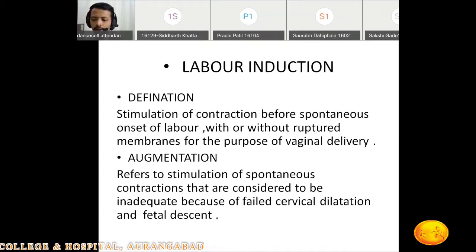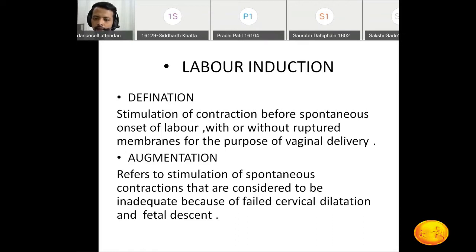What should be the normal rate of cervical dilatation? It should be 1 centimeter per hour. But after 4 hours, she is around 5 to 6 centimeters. What we can say is that the spontaneous contractions have already started, but those contractions are not enough, or they are inadequate, because of failed cervical dilatation or descent of the fetal head.